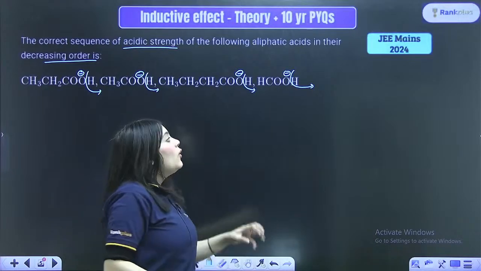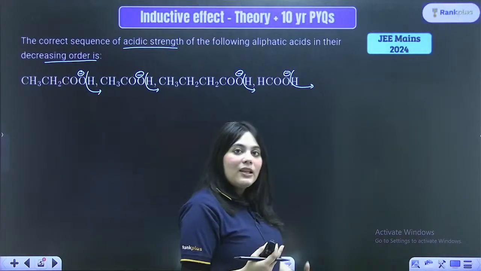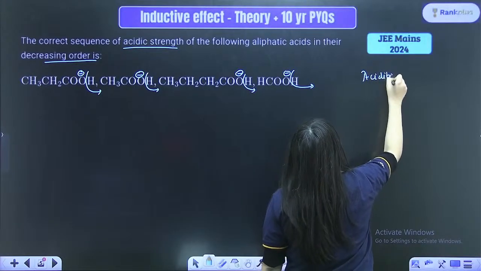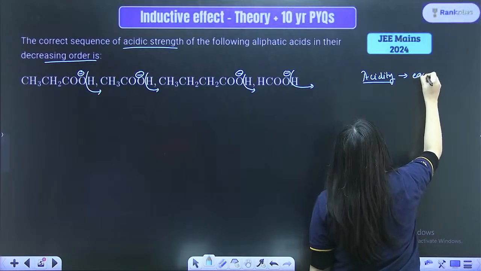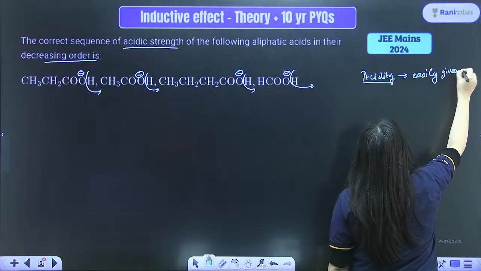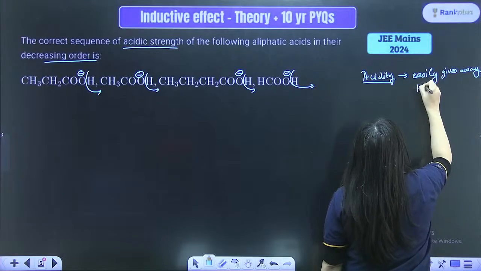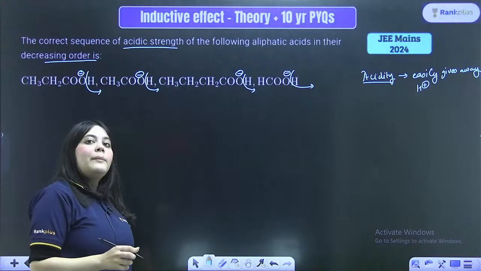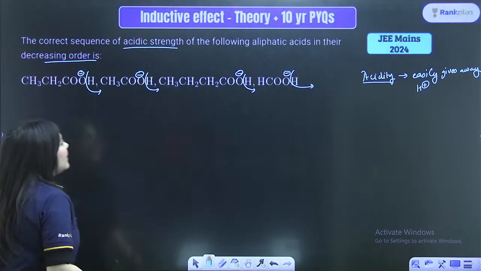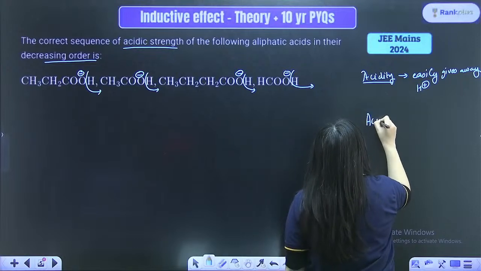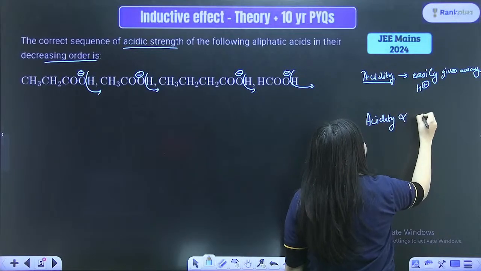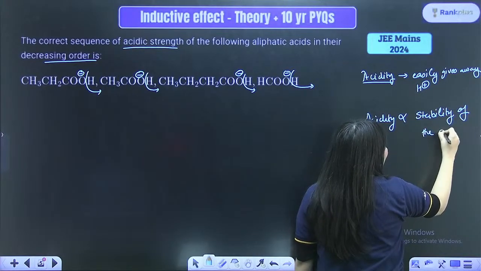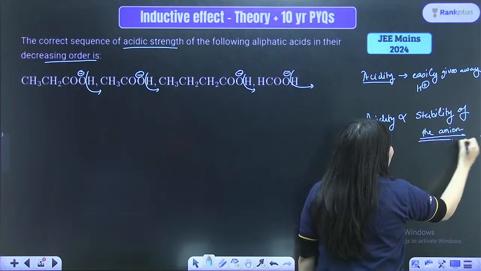Understanding this? So, what did I tell you? What compound is the most acidic, which easily gives away H plus, right? How am I accounting for the acidity? Acidity is accounted by which easily gives away the H plus ions. Now, ma'am, how will I know which one will easily give away H plus, which one will be difficult? Then you have to tell by actually seeing the stability of this. So, the acidity is actually directly proportional to the stability of the anion formed, right? Stability of the anion formed.